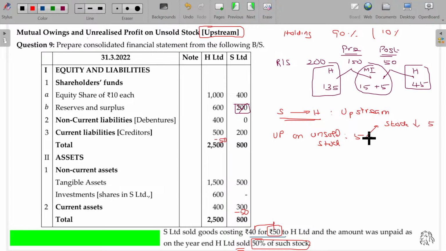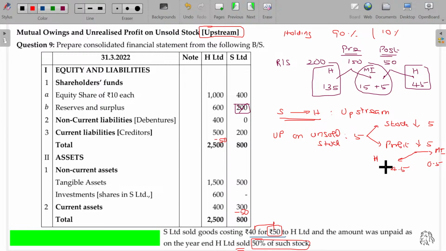Another one is it should be subtracted from profit, 5 rupees. But whose profit? As it is upstream, 90% will be adjusted in H Limited's profit. Out of 5, 90% being 4 rupees 50 paise will be adjusted in H Limited. And for S Limited's minority interest, you have to adjust 0.5. Is that clear?